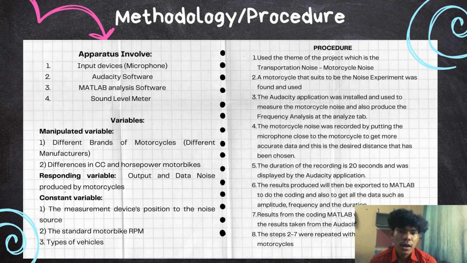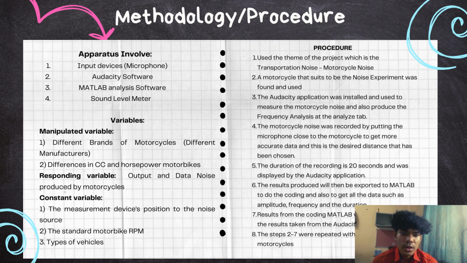For the procedure, first we choose the theme of the project, which is transportation noise, specifically motorcycle noise. So we find the motorcycles that suit the noise experiment. We use the Audacity application to measure the motorcycle noise and also produce the frequency analysis at the analyze tab. Next, the motorcycle noise was recorded by putting the microphone close to the motorcycle to get more accurate data. Next, the duration of the recording is 30 seconds and was displayed by the Audacity application.